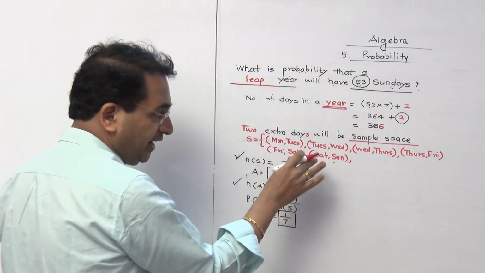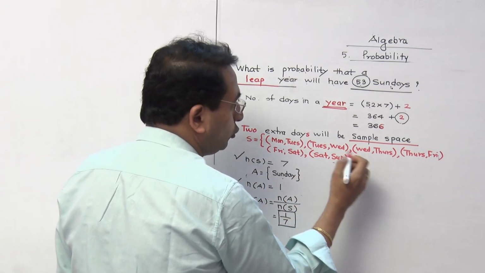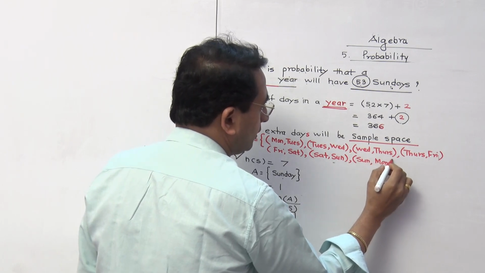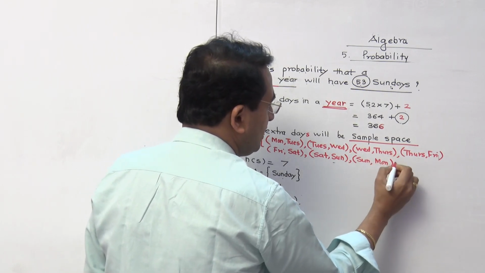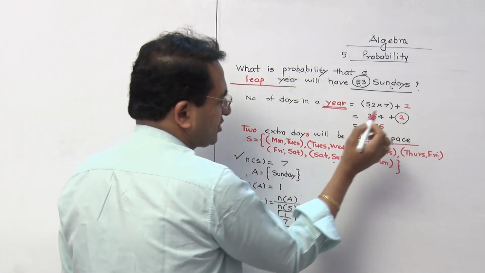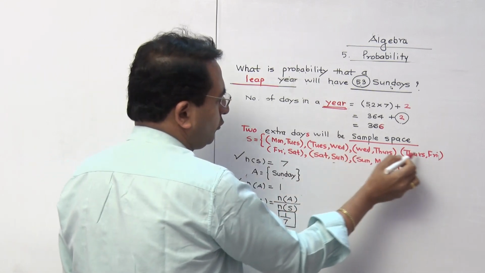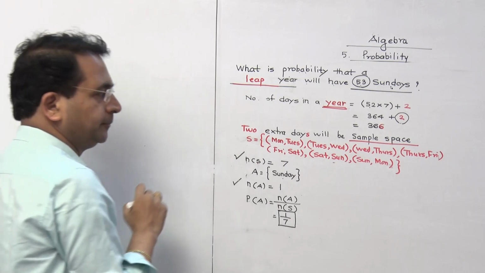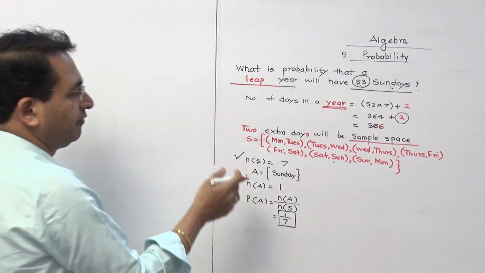This is not the end. Or those extra days can be Sunday and Monday. Remember that these are coming as groups because there are 2 extra days. So 1, 2, 3, 4, 5, 6, 7. So N of S is going to be 7 only. So let us go for the event now.